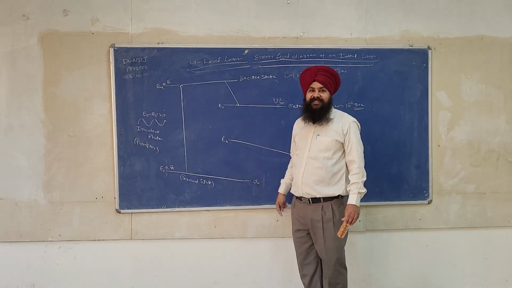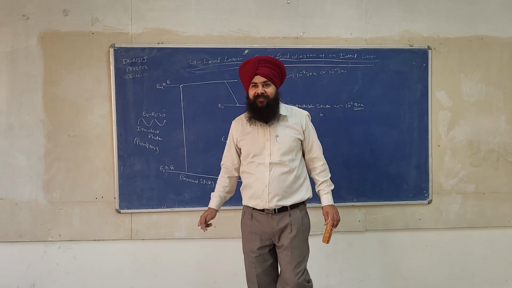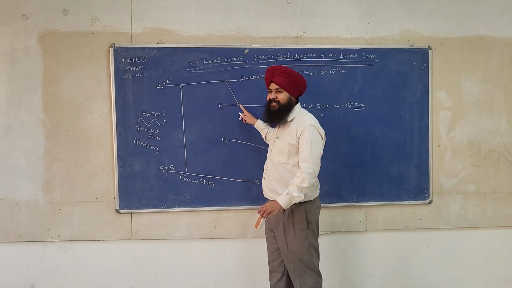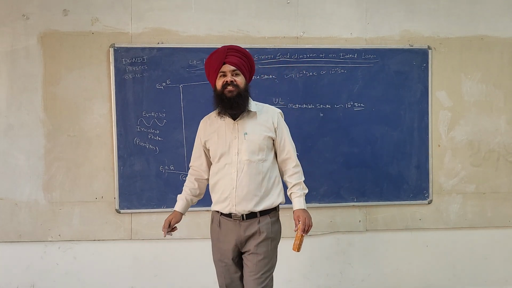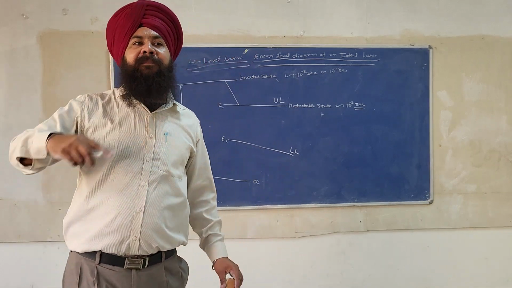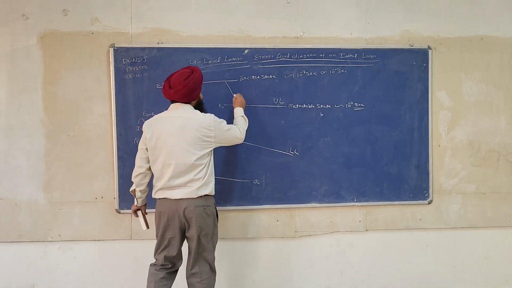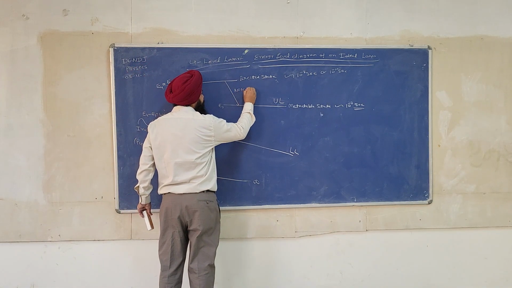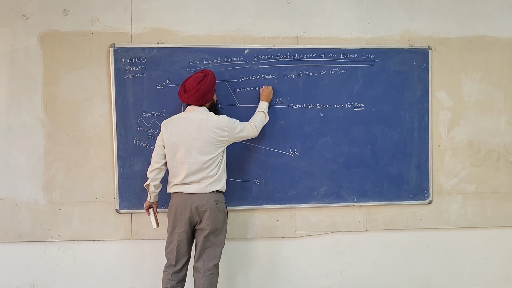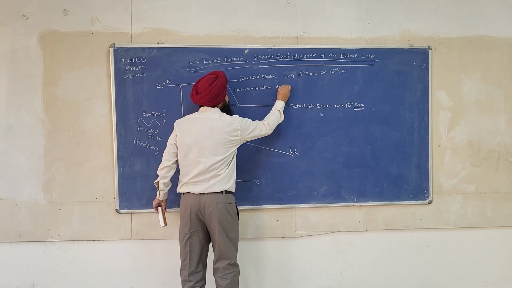What is the energy difference? E4 minus E3. This energy difference E4 minus E3 will be radiated in the form of heat. So this transition is called a non-radiative transition or decay.